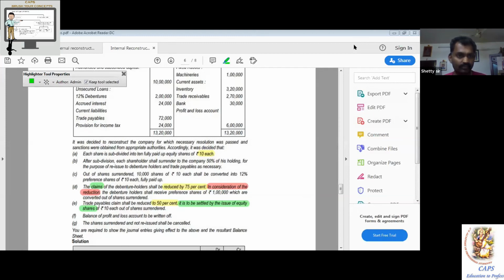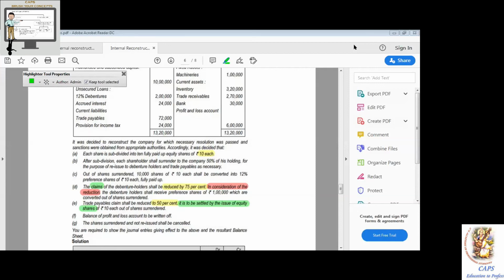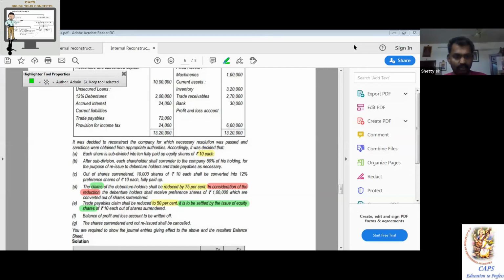What is the entry? Share surrender account debit to capital reduction account. You should not forget this: share surrender account debit to capital reduction account, 3,64,000. Easy. Yes, sir. Take care about the interpretation of D and E, and also that there is no entry for converting into preference shares. Go to the main answer now.